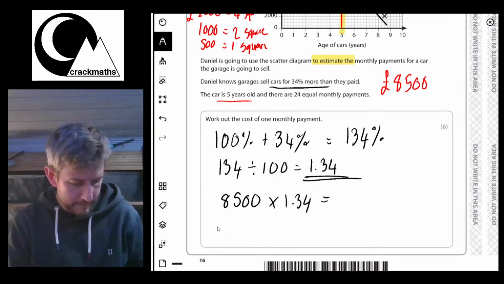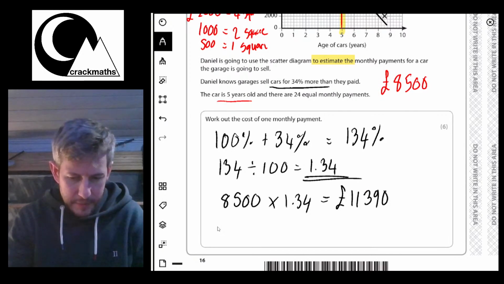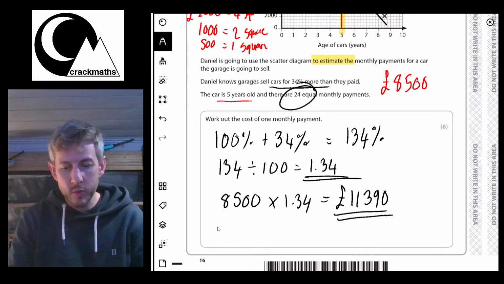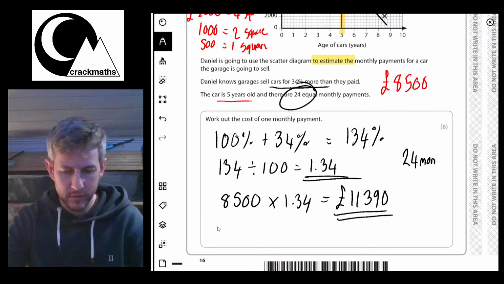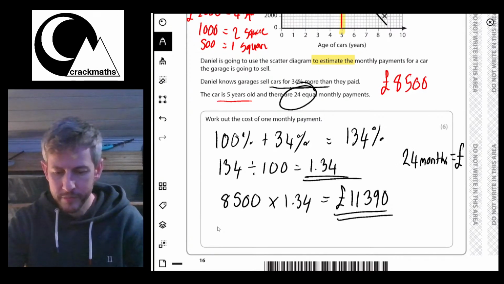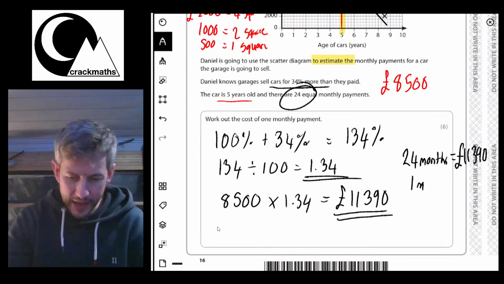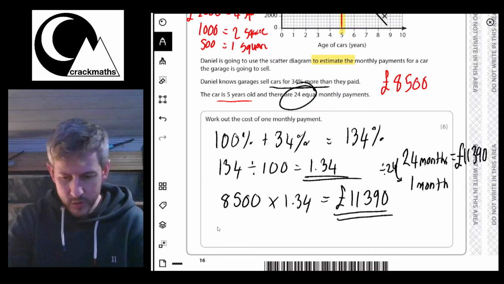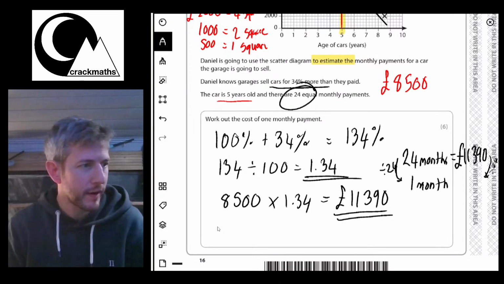So 8,500 times 1.34 equals, so the garage is going to sell it for £11,390. But that's the total, and they're going to pay it in 24 installments. So they've got 24 months here. I'm going to have to divide this by 24 to find out how much they pay each month. So I divide that by 24. 24 divided by 24 gets you 1. Divide that by 24. So I'm writing in the bit where you're not allowed to write.